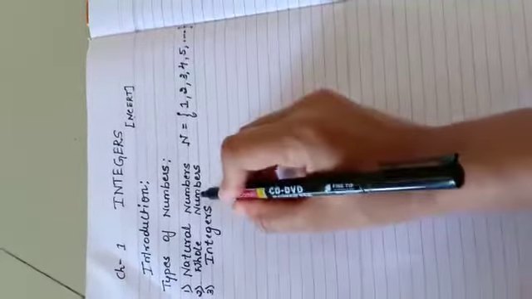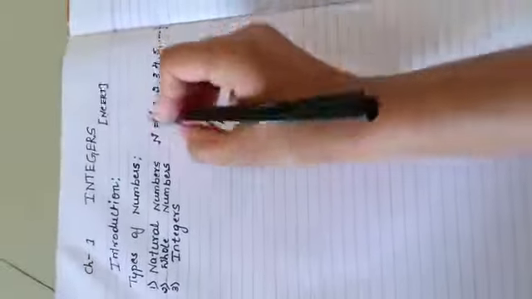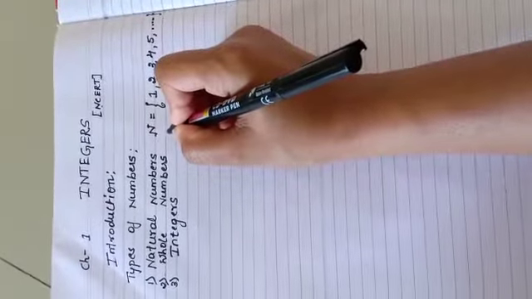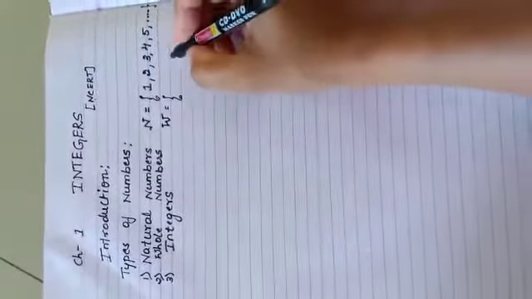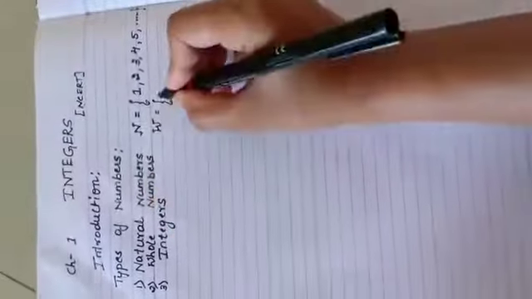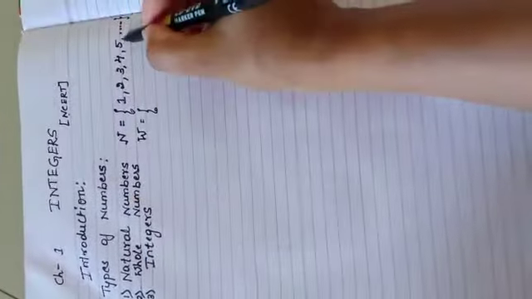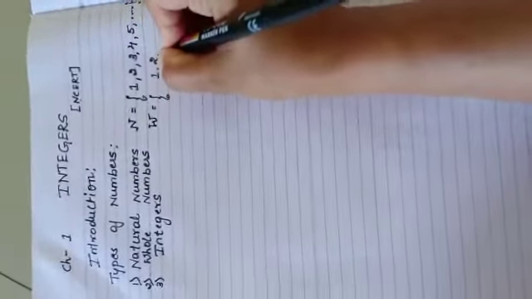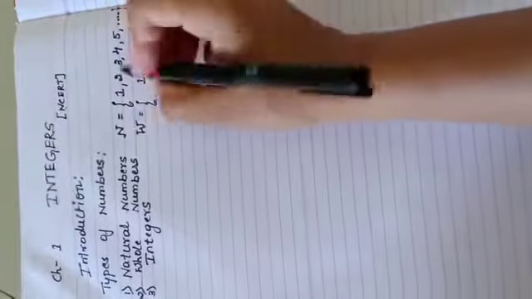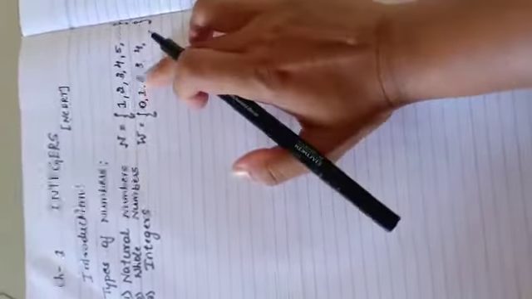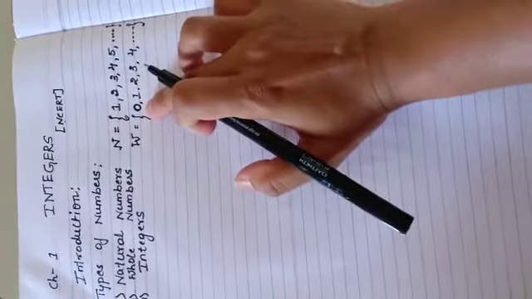Next we will see whole numbers. What are whole numbers? Whole numbers are represented by capital W, and these are the set of numbers that contain natural numbers. Which are those natural numbers? 1, 2, 3, 4 and so on up to infinity. Along with natural numbers, it includes 0. So whole numbers are set of natural numbers as well as 0.